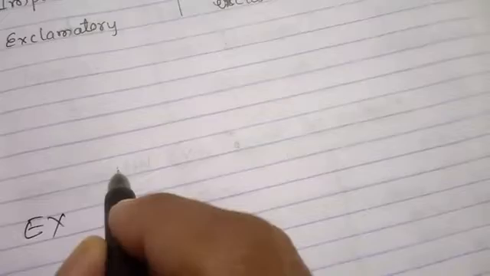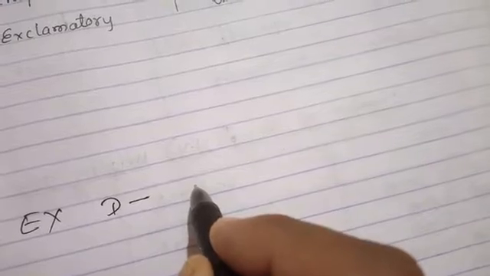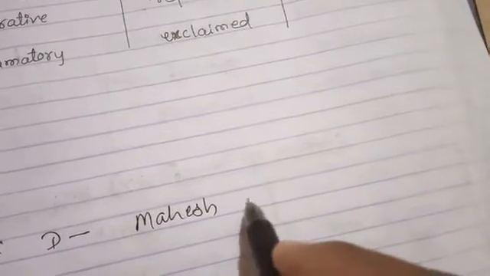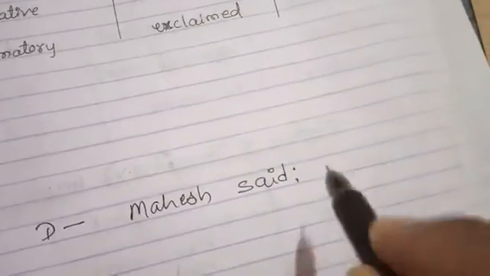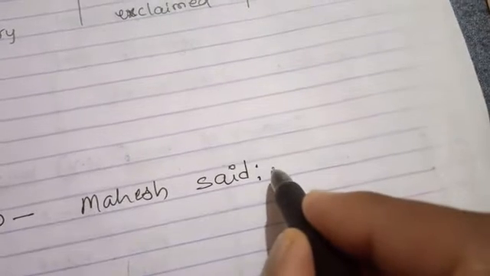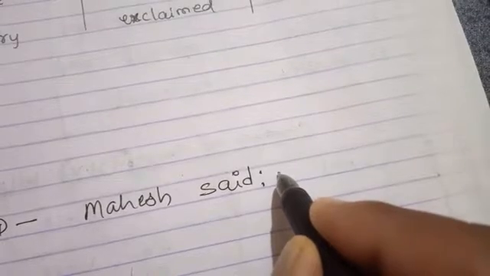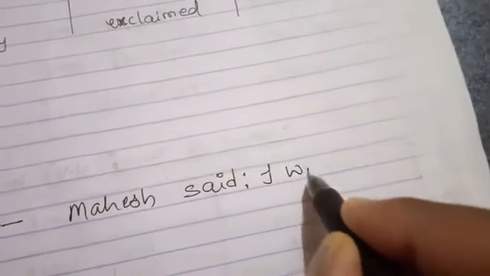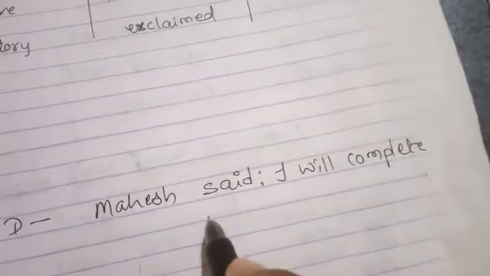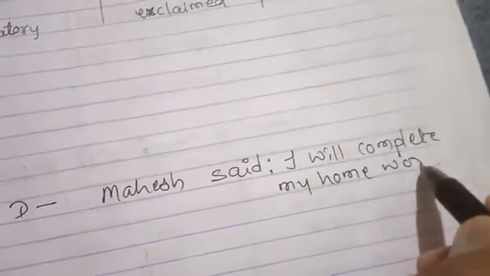Examples of direct sentence. See, Mahesh said, then comes columns, and I will complete my homework.